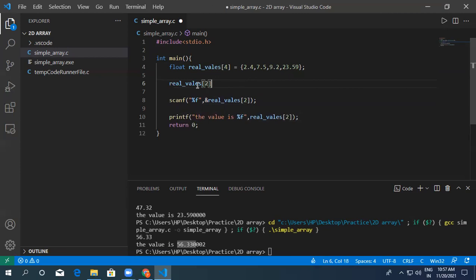This is the value of position 2, and by the assignment operator you can give new values. You can do it like this also. It is also a valid method. Just don't forget the square brackets whenever you are using an array anywhere.